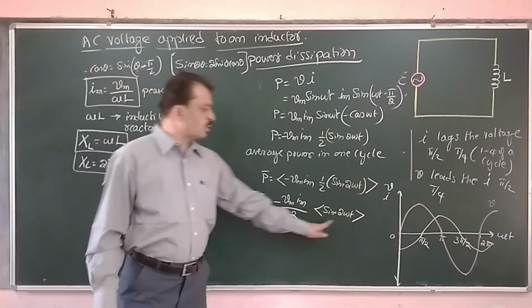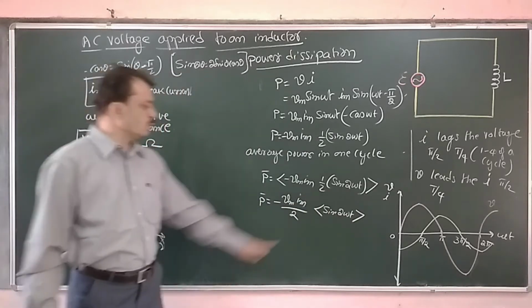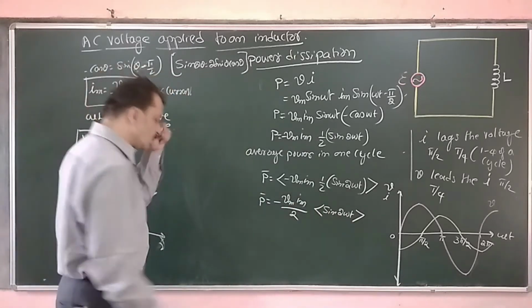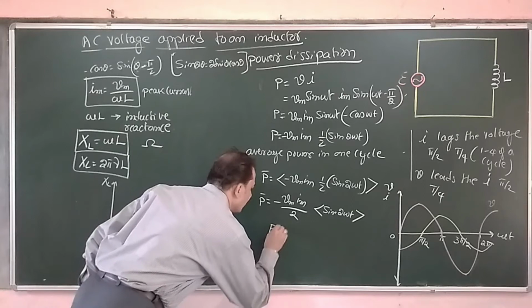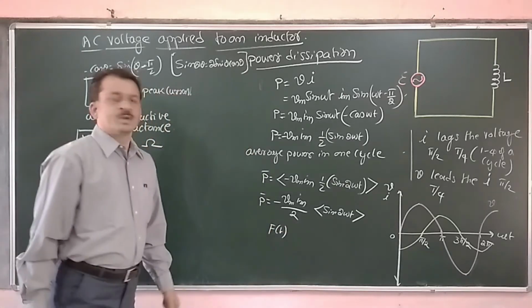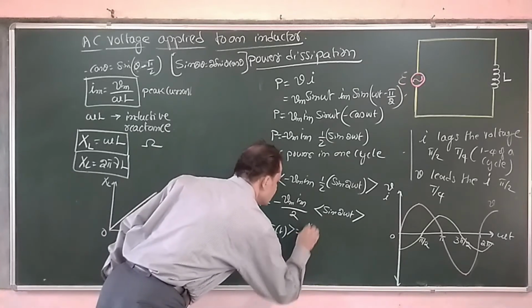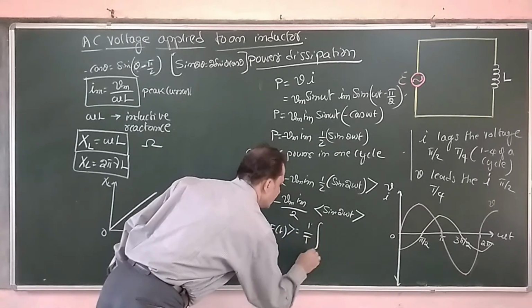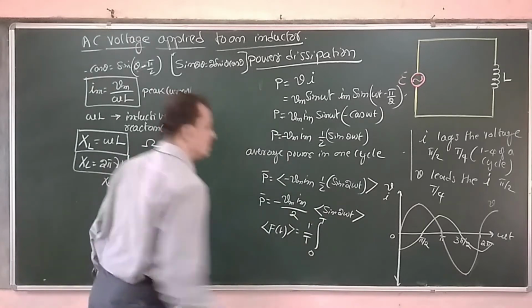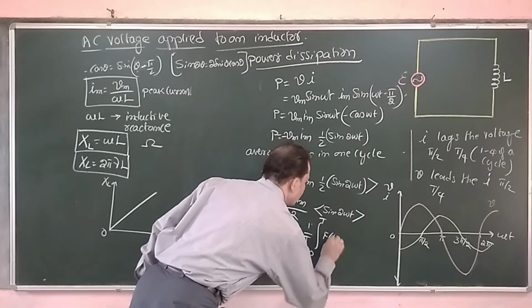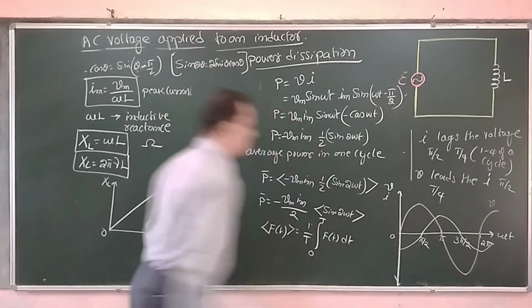Now in the previous class we have worked out the average. We know that if we have a function f of t, then the average of this function is 1 upon T integral from 0 to T of f of t with respect to dt.